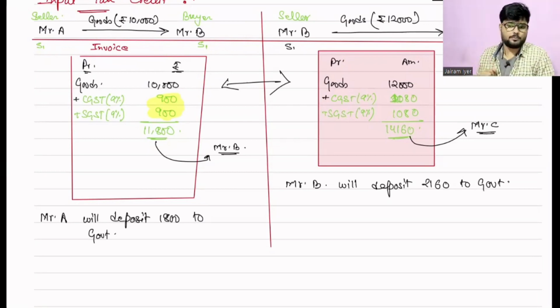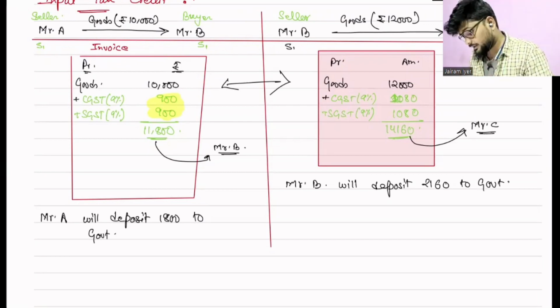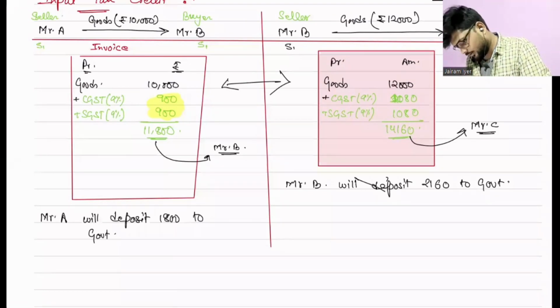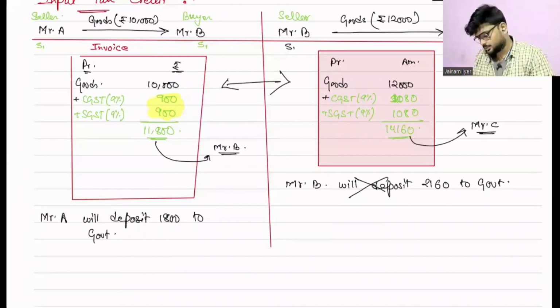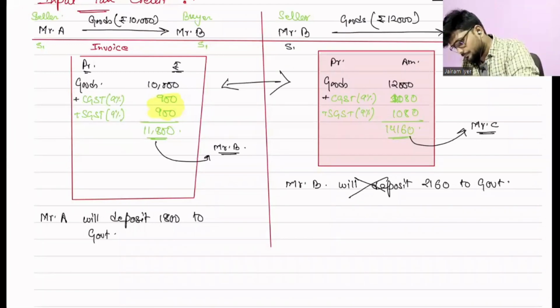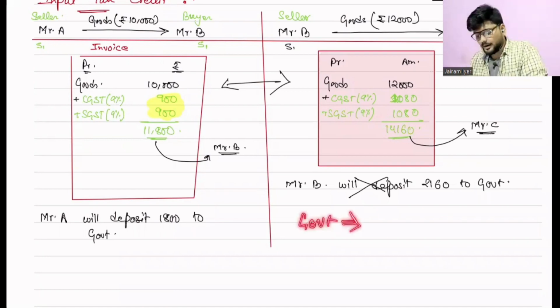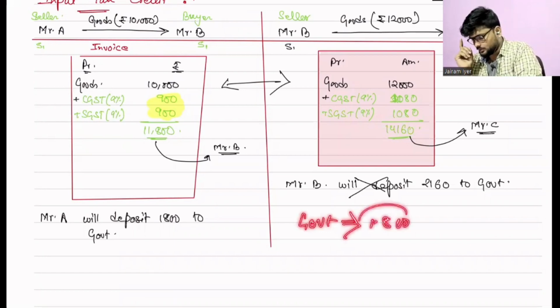This is what we know, this is what should happen. But the story changes over here. This is a wrong statement. What will Mr. B say to the government? Mr. B will say: government, while I was buying the product, I paid 1,800 on this 10,000 product.